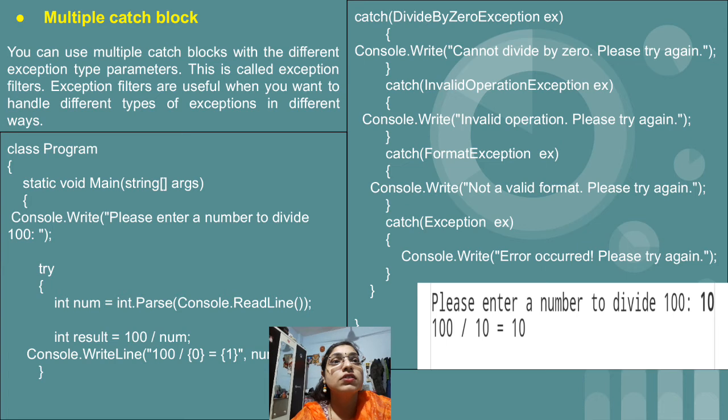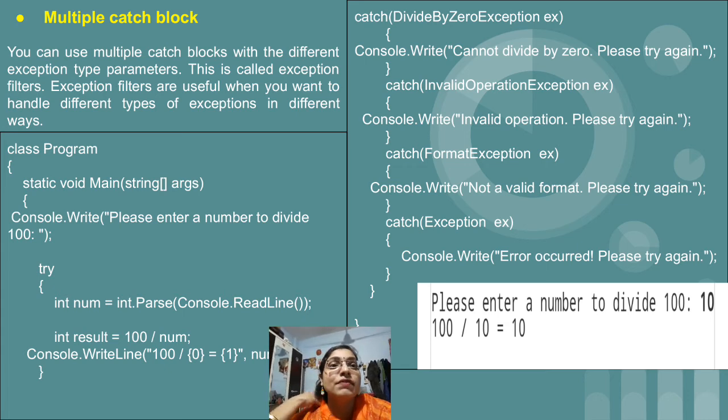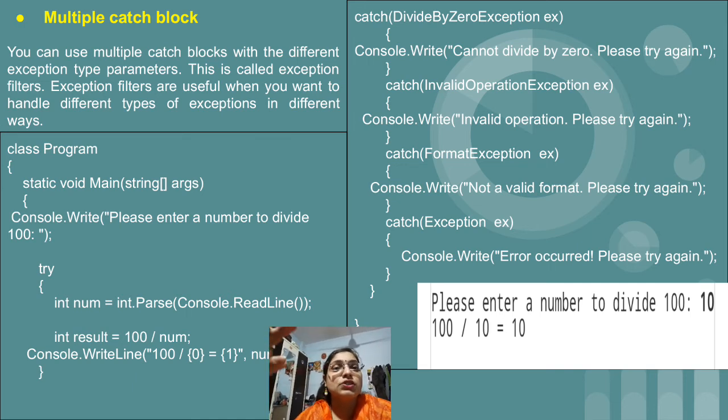After that, FormatException. Like if we have entered a character, that comes under FormatException, or if we are entering a floating value, it can give us a FormatException, that is the value which we have entered is not in the proper format. If you have entered special characters, that again comes under FormatException. So here we are not having an exact idea which type of exception the program will create, then in that case we can make use of catch, and according to the exception the compiler will take the program.